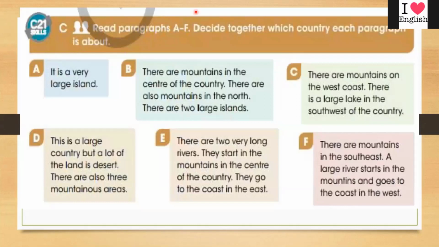Now we will move to section C. Read paragraphs A to F. Decide together which country each paragraph is about. So now we'll read all these paragraphs from A to F. We have 6 paragraphs. Each paragraph is talking about a specific country, a different country. I want you to guess the name of the country. I need 6 students.